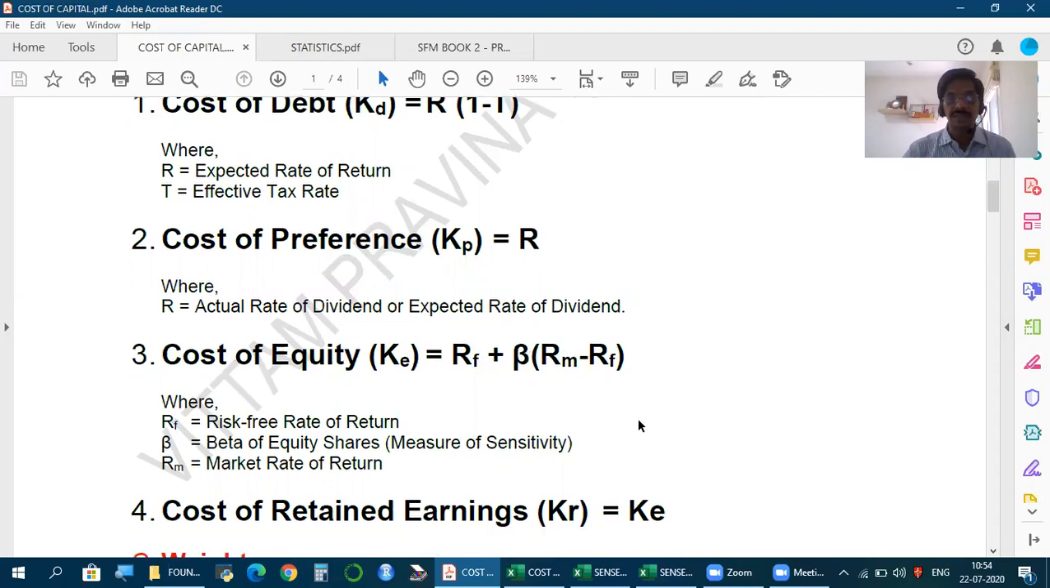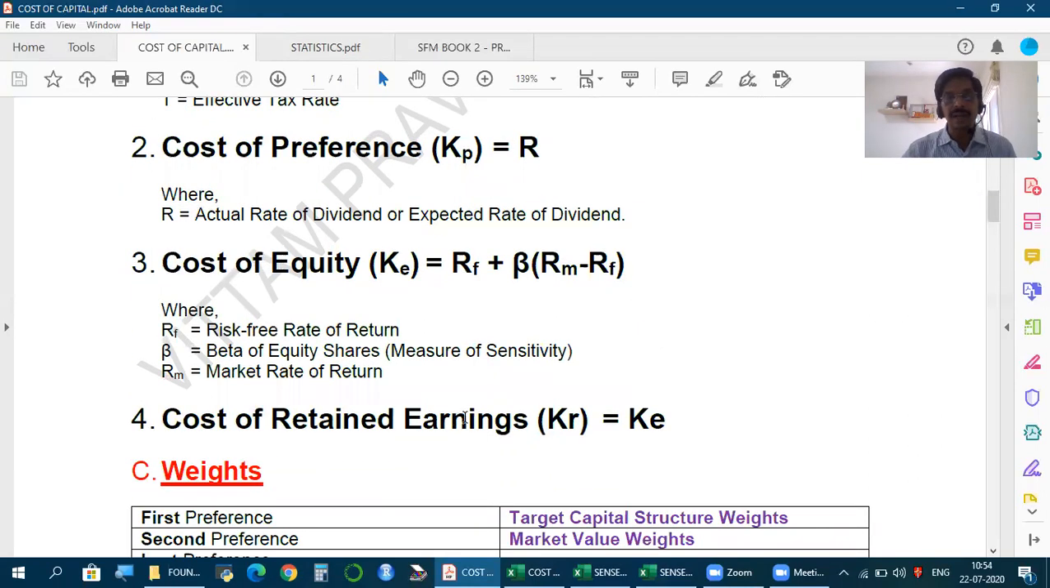So we will see soon. And cost of retained earnings, we actually don't have to calculate separately. When I use the term equity, it includes everything. But just as a separate mention, cost of retained earnings is nothing but cost of equity.